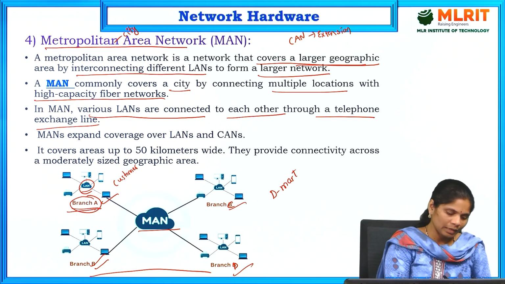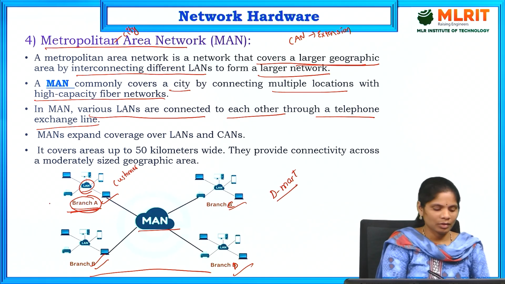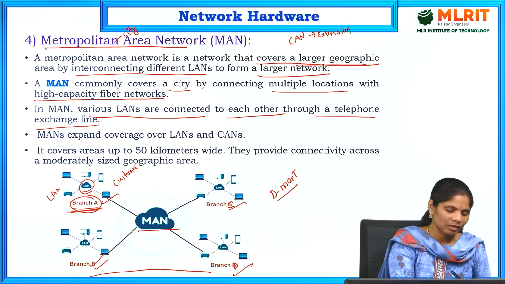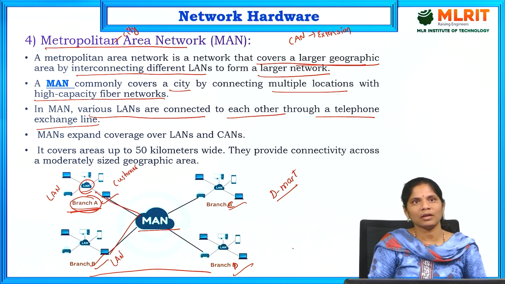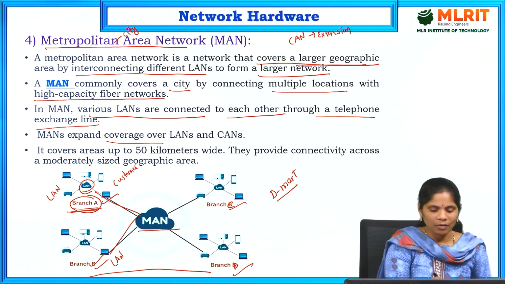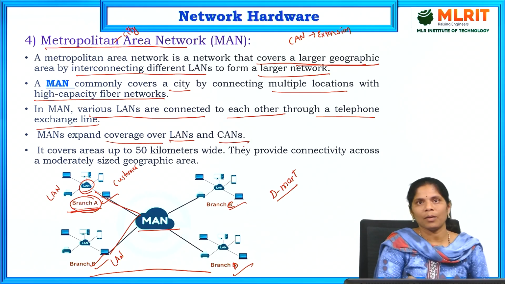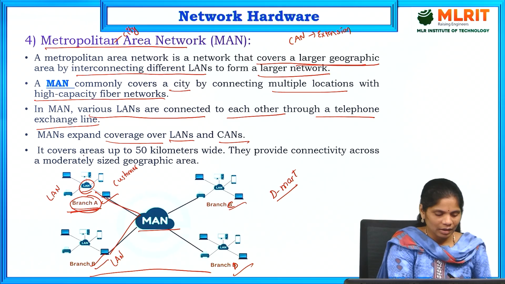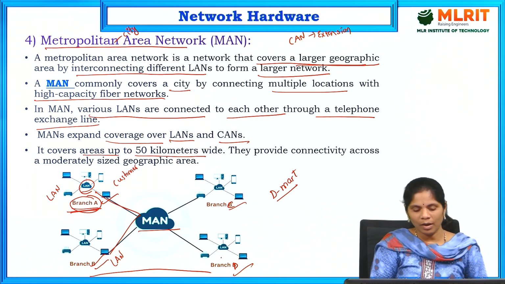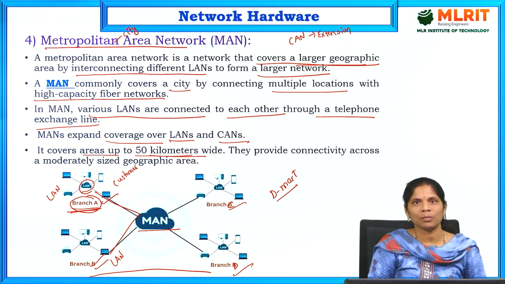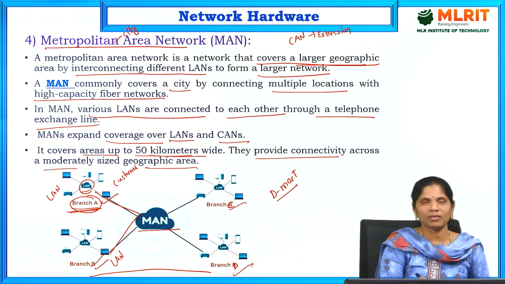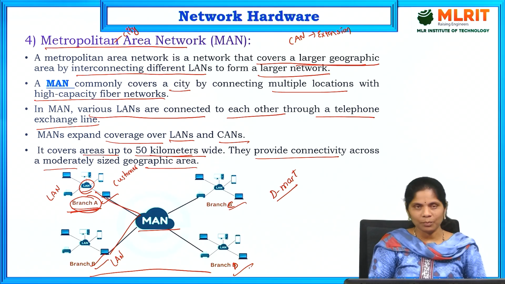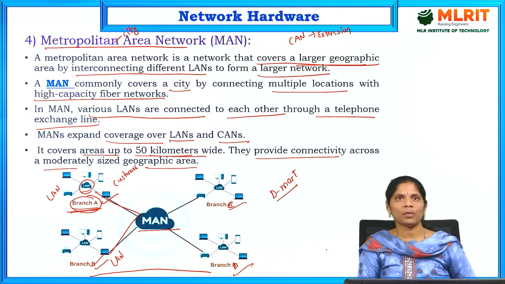Suppose in this particular DMart branch, there are a number of devices. In between there is a LAN connection. For connecting these LANs, we are going to use MAN, metropolitan area network. MAN is an expanded coverage over LANs and CANs, campus area networks. It covers an area up to 50 kilometers, and it also provides connectivity across a moderately sized geographical area. This is the example for MAN, the metropolitan area network.